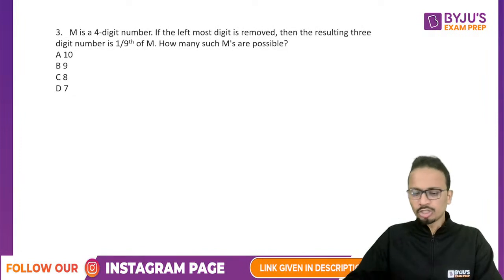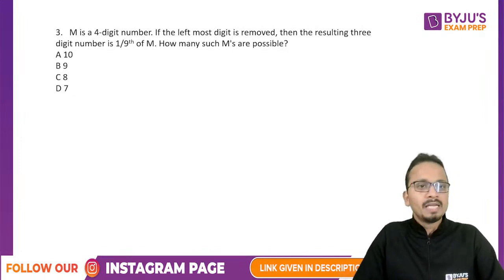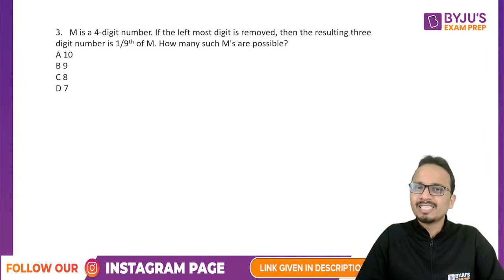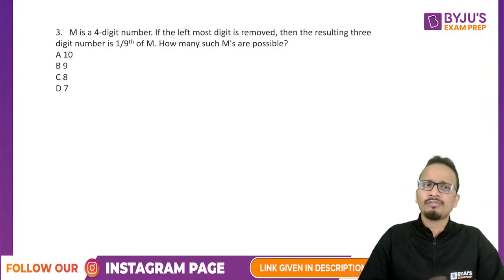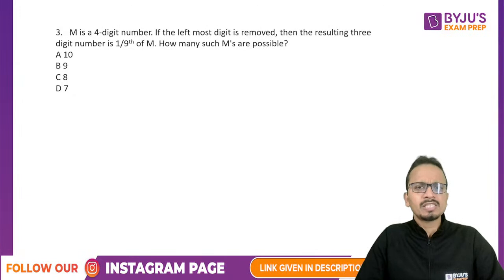All right, now question number three. Yes, go ahead and quickly post your answer. Question number three is, M is a 4-digit number. If the leftmost digit is removed, then the resulting 3-digit number is 1 by 9 of the original number. How many such M's are possible?